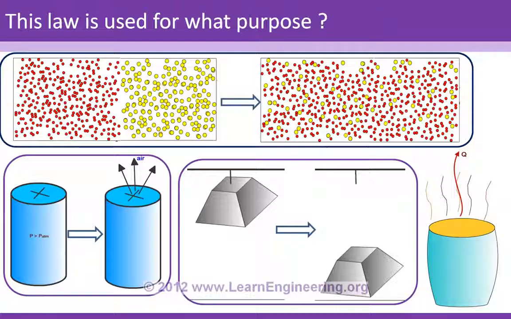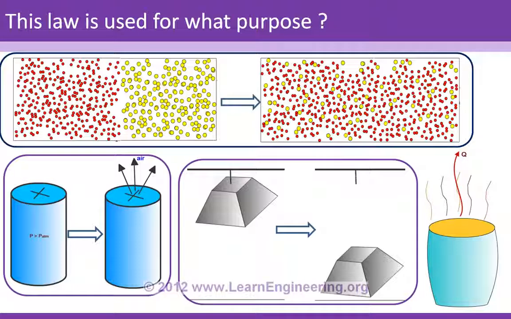But according to energy conservation or the first law of thermodynamics, even the reverse process is possible because in both the states energy is conserved. So what is missing here? There must be one more law which will govern the direction of a process, which will predict the direction of a process. And that law is the second law of thermodynamics. So if you apply the second law of thermodynamics to all these processes, you could see in which direction a process can happen.